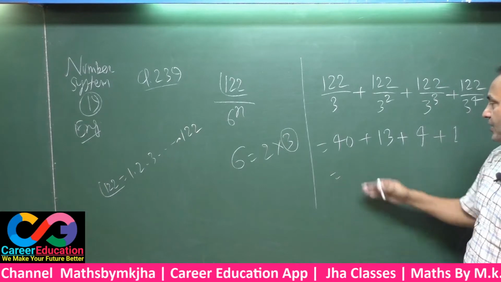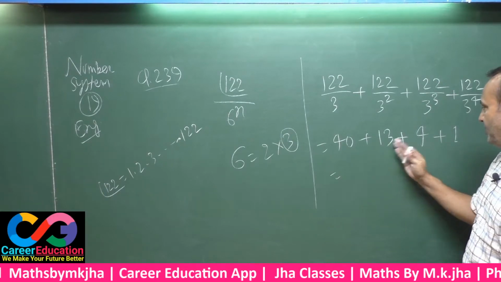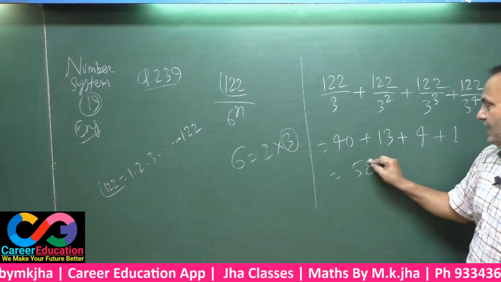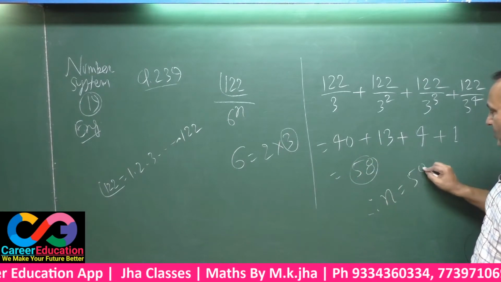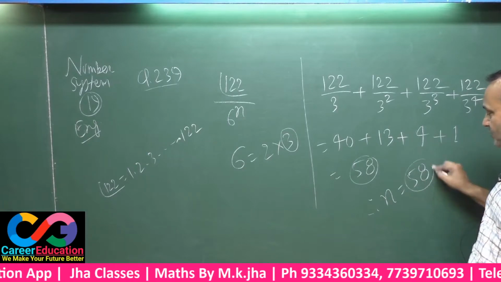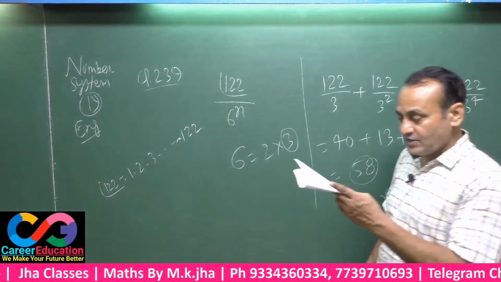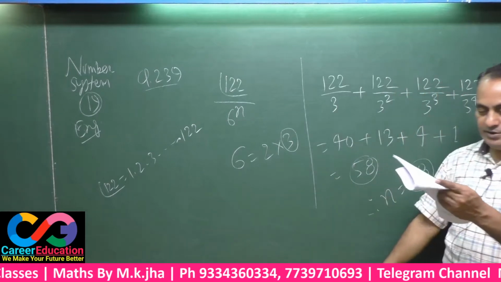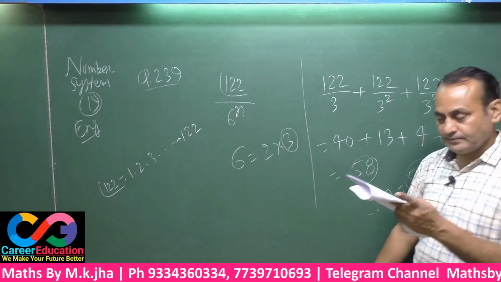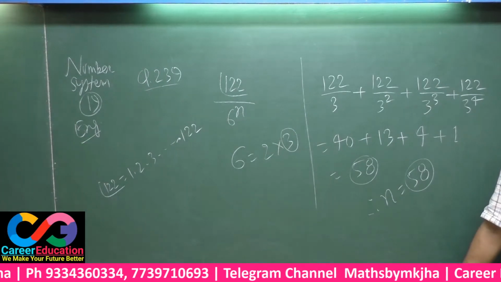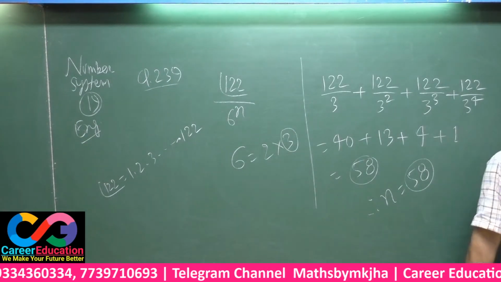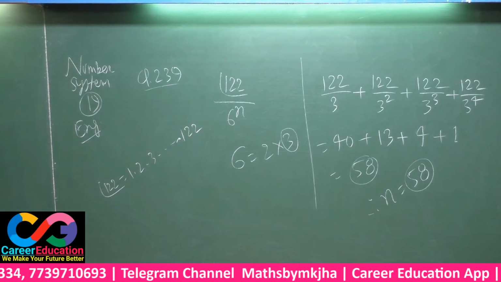Now you add here 40 plus 10, 58. This is your final answer. That means the maximum of n must be 58. This is your correct answer. Option A is your answer. Note down.